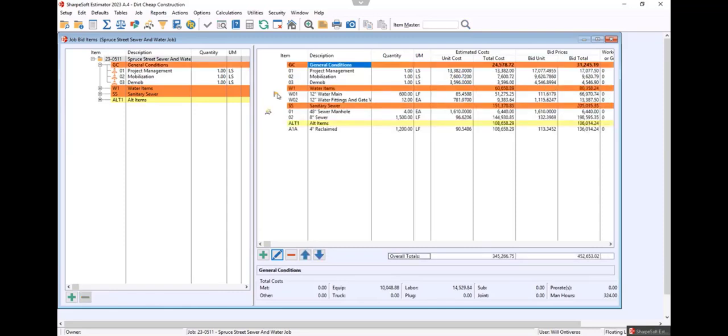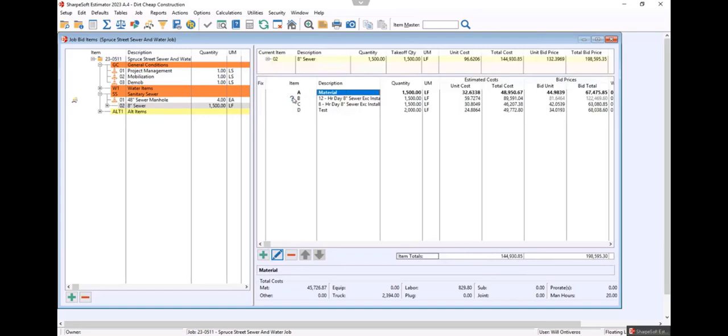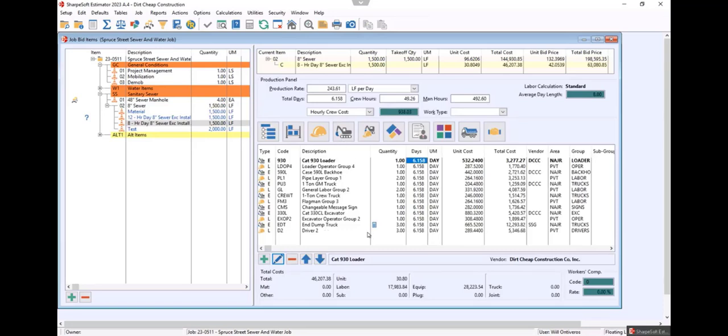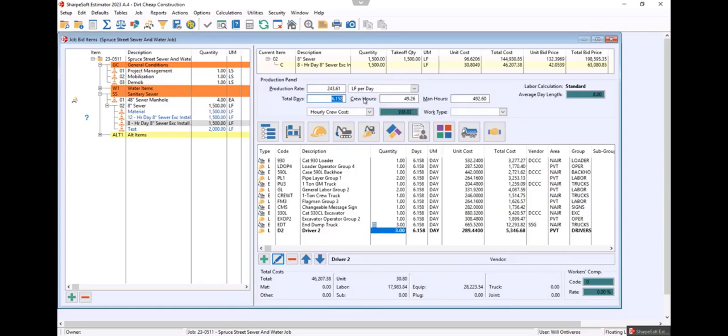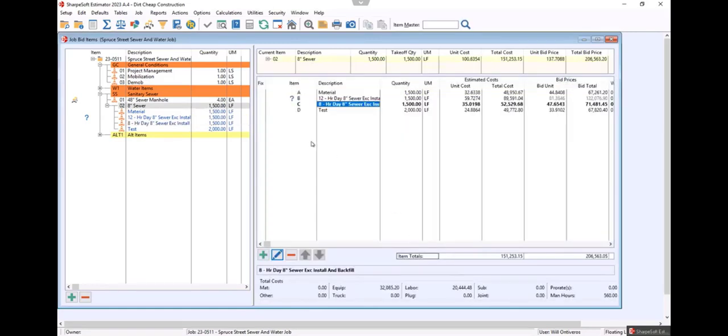Notice as we go through here, there are different indicators. There's a review of an item. This is a subcontractor comparison. If I jump in here to the 8-inch sewer, I double click really quick. I have a what if item, so I could bid it 12-hour days or 8-hour days. Double click this. Notice I have this crew in here and then this calculator. This is based on a hauling calculator. It's going to take me 6.16 days per this information. I could set the entire crew, but even though the crew is set up, I may want to just say it's going to be 7 days. We probably don't bid on that 0.18 of a day.